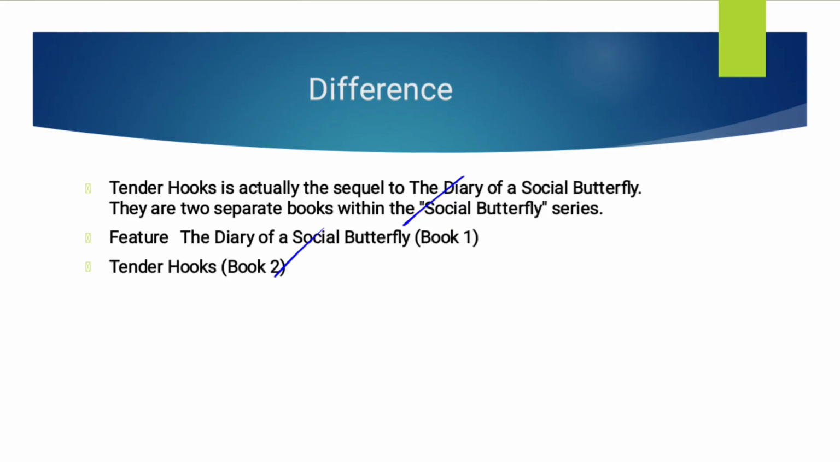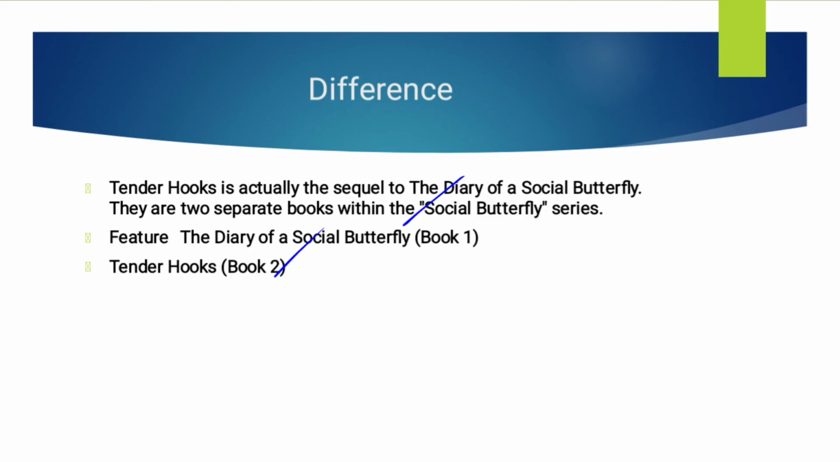And if we talk about the plot focus of the Diary of a Social Butterfly, it is actually a chronological narration of various social events and gossip focusing on Butterfly's daily life and general social observations. And if we talk about Tender Hooks' plot focus, it's actually a single tidy focused narrative centered on the mission to find a suitable third wife for her twice divorced cousin Janjua.